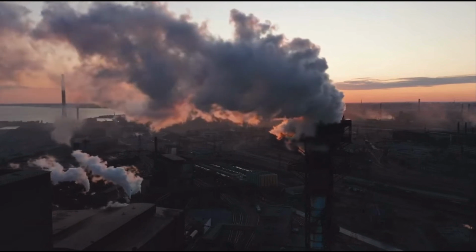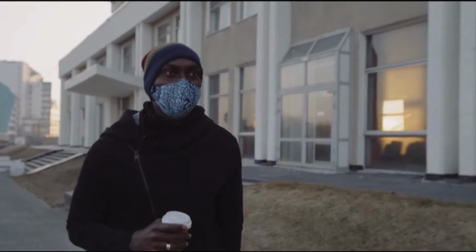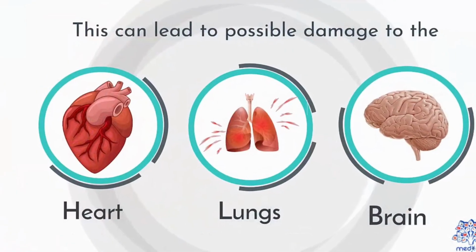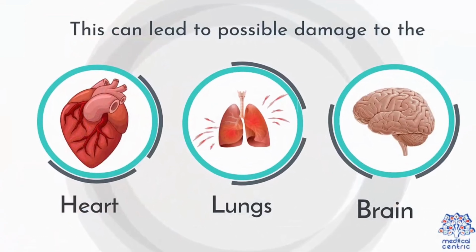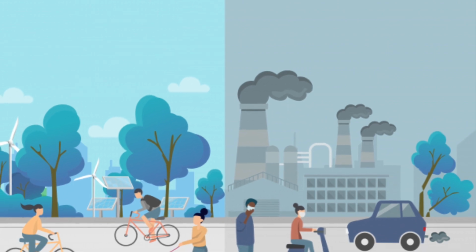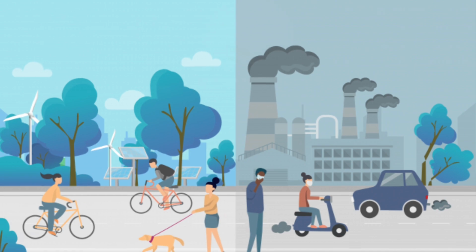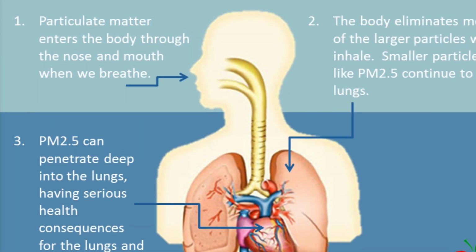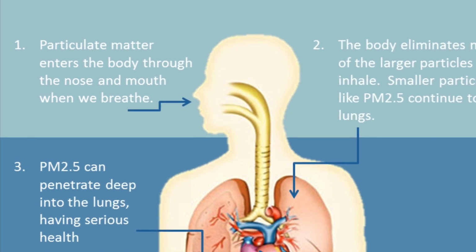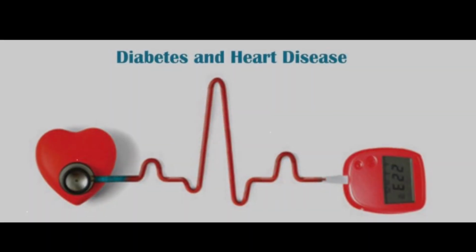The microscopic pollutants in the air are difficult to avoid and can easily get inside the body to affect the respiratory system. This can lead to possible damage to the lungs, heart, and brain. Air pollution can have severe negative effects on humans. When people inhale polluted air, it can cause a range of respiratory and cardiovascular problems. Particulate matter, which is made up of tiny particles in the air, can penetrate deep into the lungs and cause inflammation, leading to asthma, bronchitis, and other respiratory diseases.